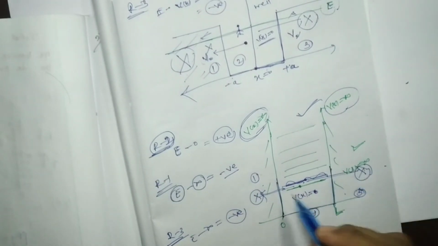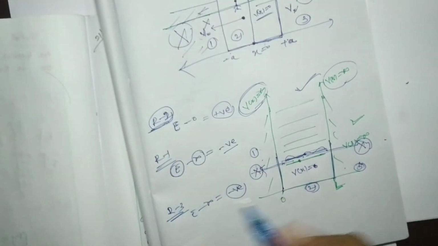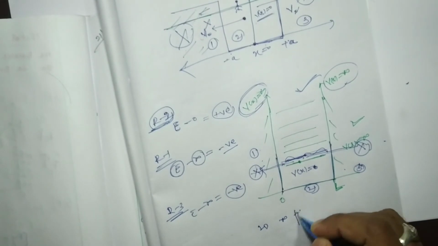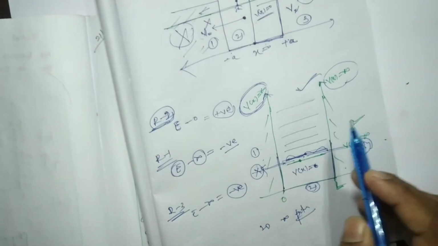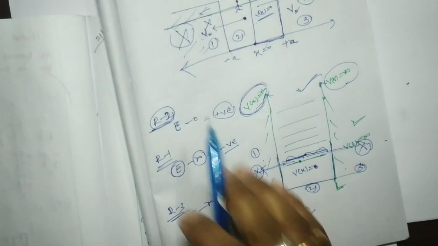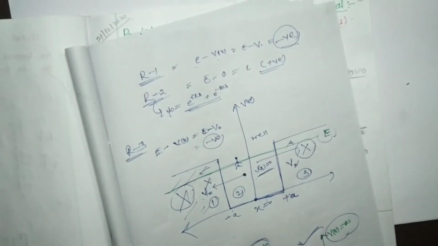It could not be moved this side, it could not be moved this side, and we also proved that at the time when we discussed the one dimensional infinite potential well. As the potential is infinite, it could not be moved this side and this side. But here, the potential height is not infinite.